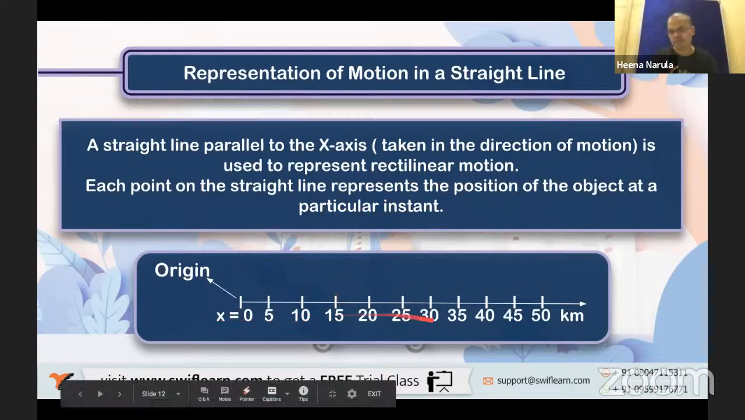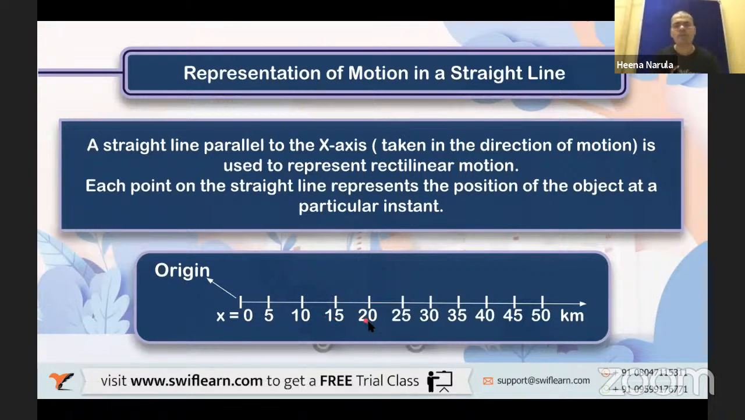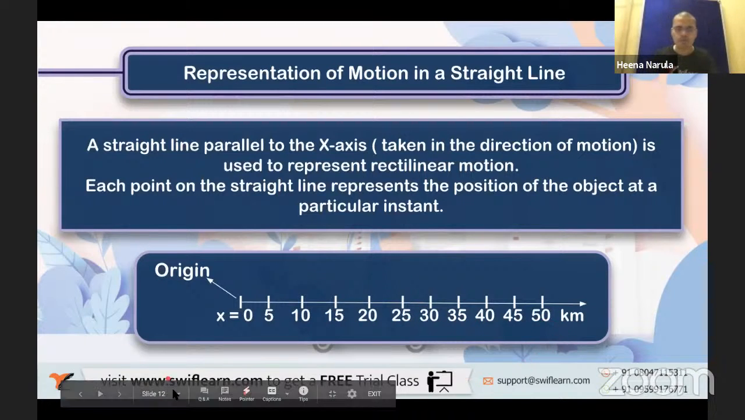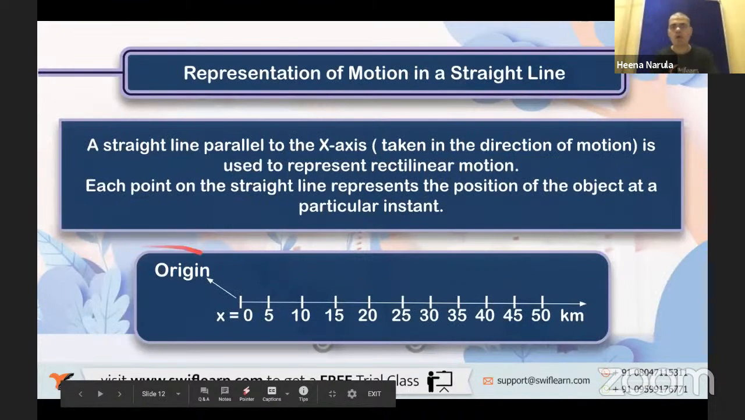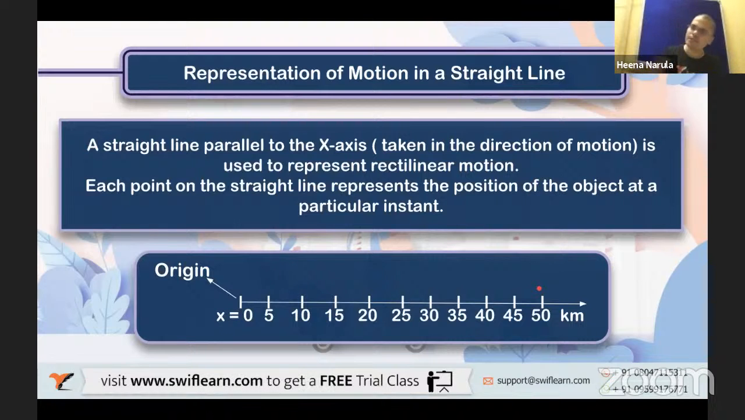As you can see here, this is your straight path, and the markings are given 0 to 5 kilometer, 5 to 10 kilometer, 10 to 15 kilometer, 15 to 20, 25, 30, and so on till 50 kilometer. All these distances are measured in kilometers along the horizontal path, that is along the x-axis. X-axis means along the horizontal path, y-axis means along the vertical axis. You must have learned that coordinate geometry basics in your maths.